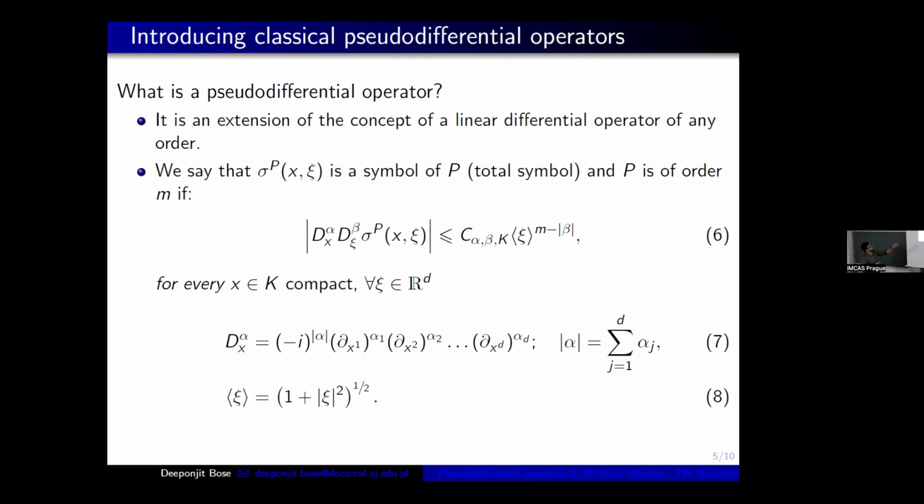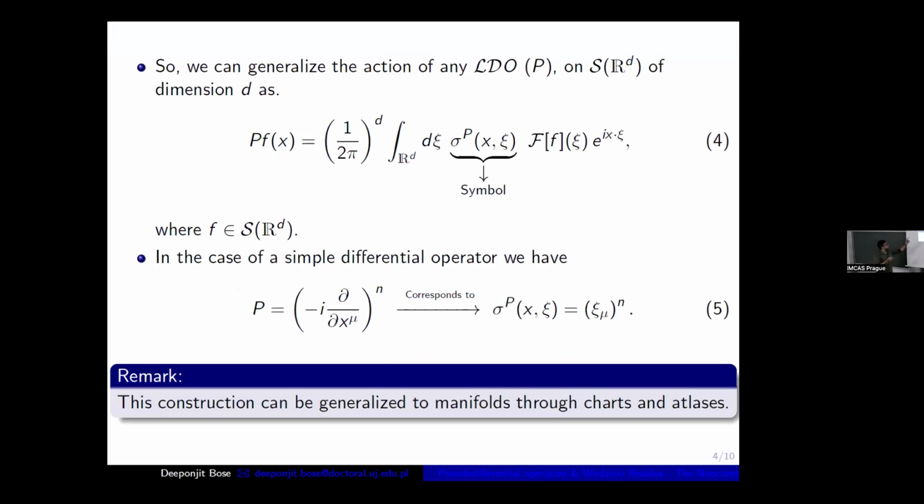Because we are defining a symbol, this sigma is actually defined to be smooth in x, but its order is in terms of xi. So, because in the previous slide, if you notice, del x to the power n is mapped to xi to the power n. So the order of the differential operator is transferred to the order of xi only, not x.